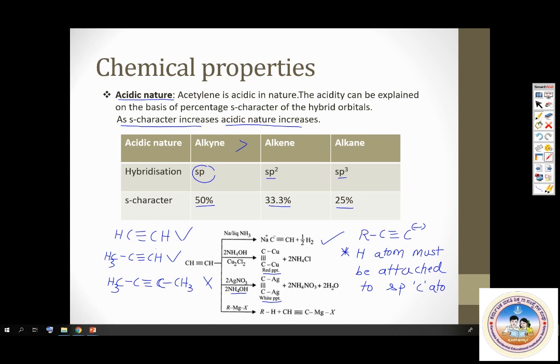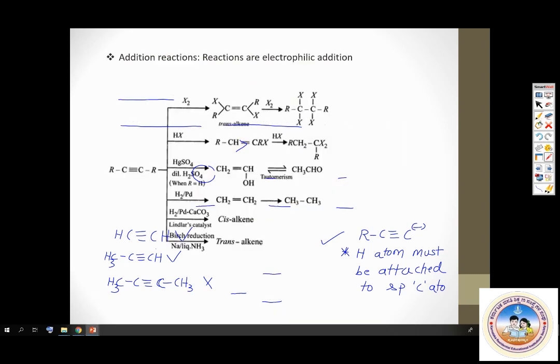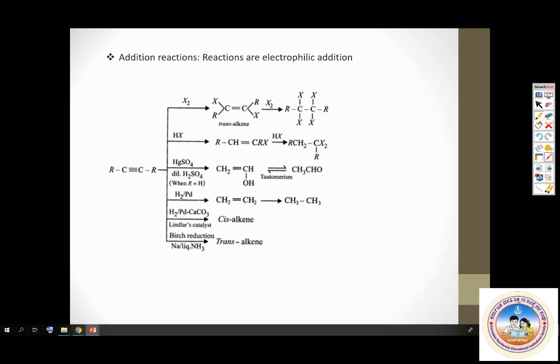Next, we have addition reactions of alkynes. Typical addition reactions of alkynes. Just like alkenes, alkynes also show addition reaction. The only difference is alkynes have one pi bond extra when compared to alkenes. In alkenes there is one pi bond. In alkynes there are two pi bonds.